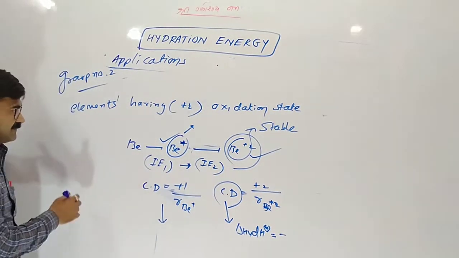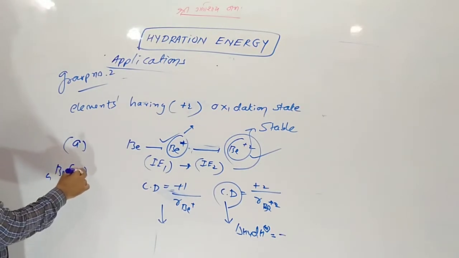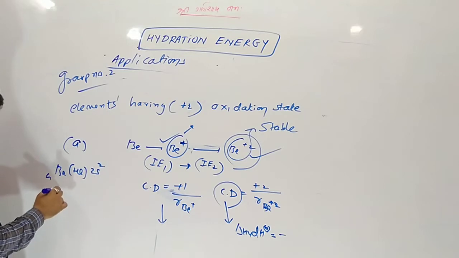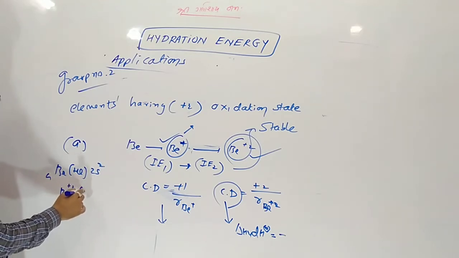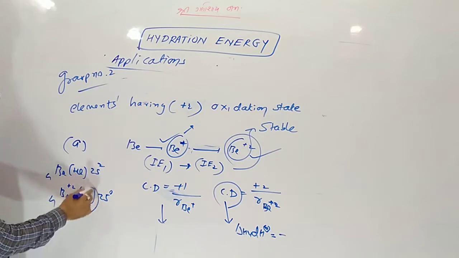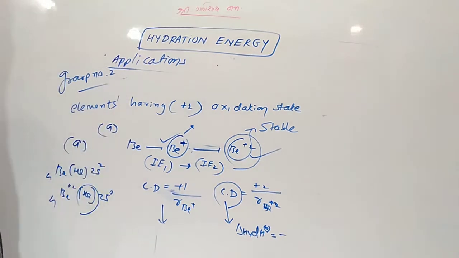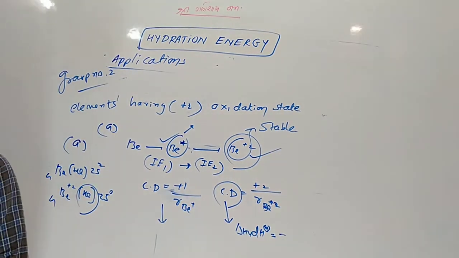And another reason for that is the electronic configuration also. Here is helium-like 2s2. After losing 2 electrons, it becomes inert, like a helium type of configuration. For these two reasons, group number 2 elements possess a +2 oxidation number.